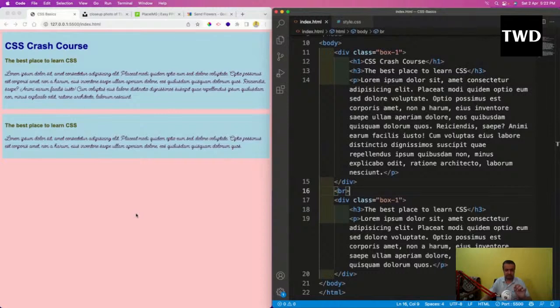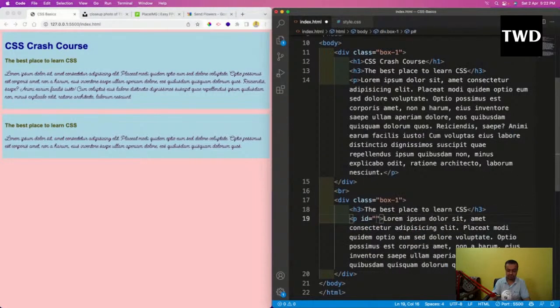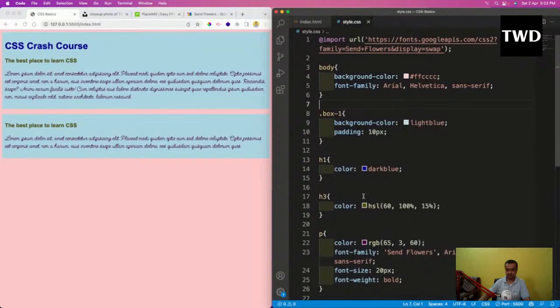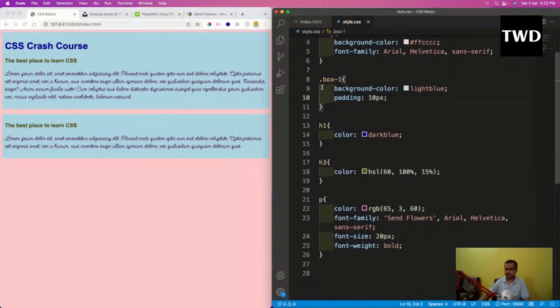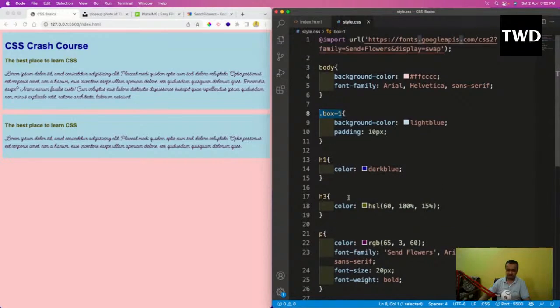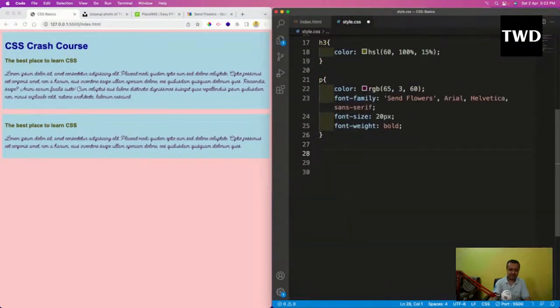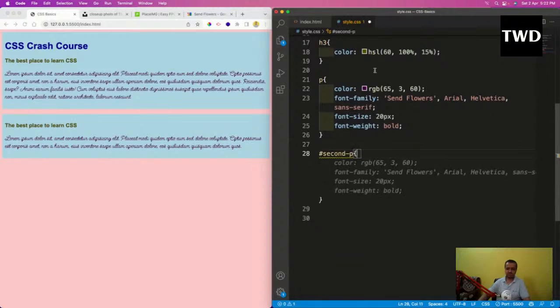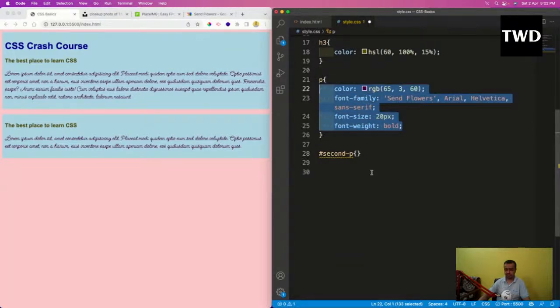And if I want to give something which is unique, I use the id. Suppose the second p I want to style differently, so I'll do id equal to second p. Classes we give by dot, and elements we give directly, and IDs we give by hash. I want to show this second paragraph in a different way.